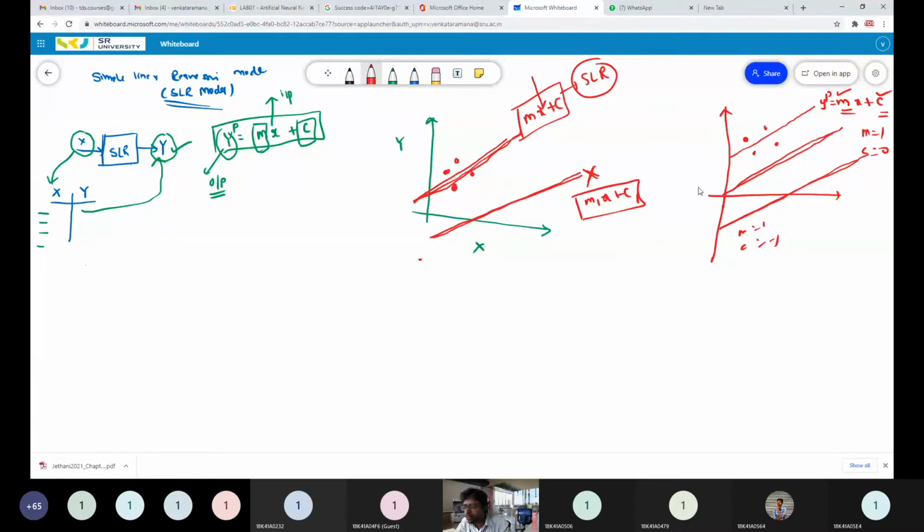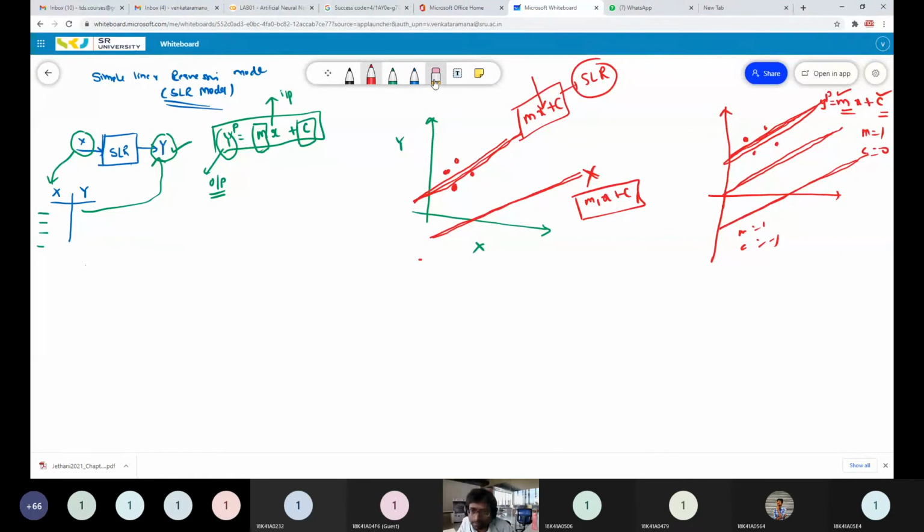So finally, if your data points are these 4 data points, then your model must be a line like this. You can't use the model m equal to 1, c equal to -1, because this line is far away from the data points. You also can't use the line m equal to 1, c equal to 0, because this is also far away from the data points. If you choose this line, it's okay, because it has less variation, a minimum distance from all the data points. Hope you get it, right?